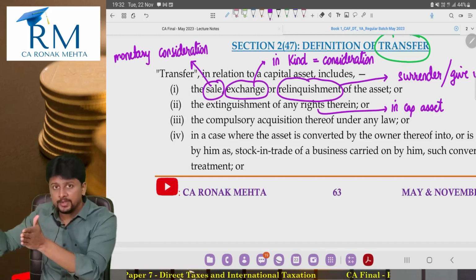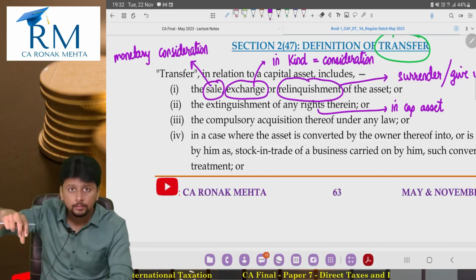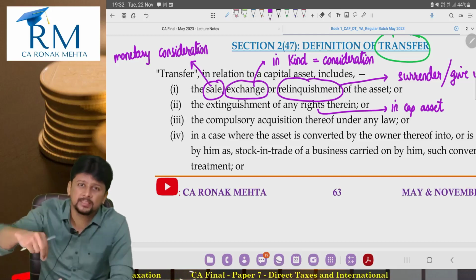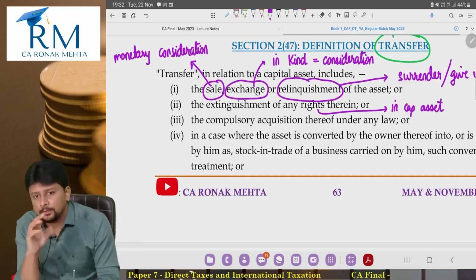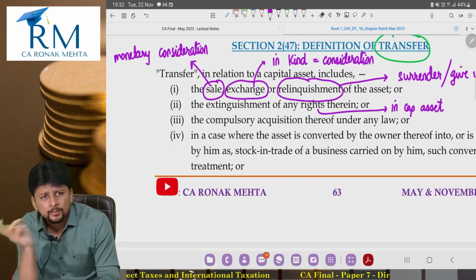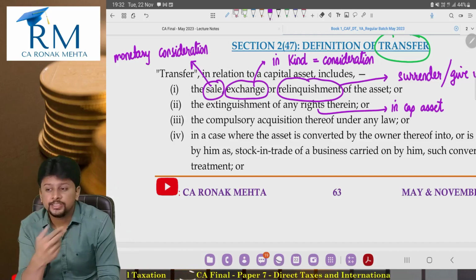What was the capital asset? The flat. In that you had a right, that's also a capital asset, and you are surrendering it, you are giving it up. That's why you may observe that practically relinquishment and extinguishment are used interchangeably.